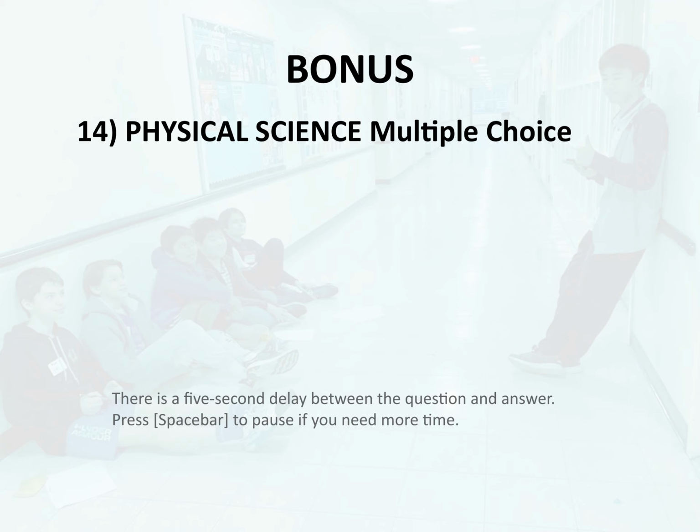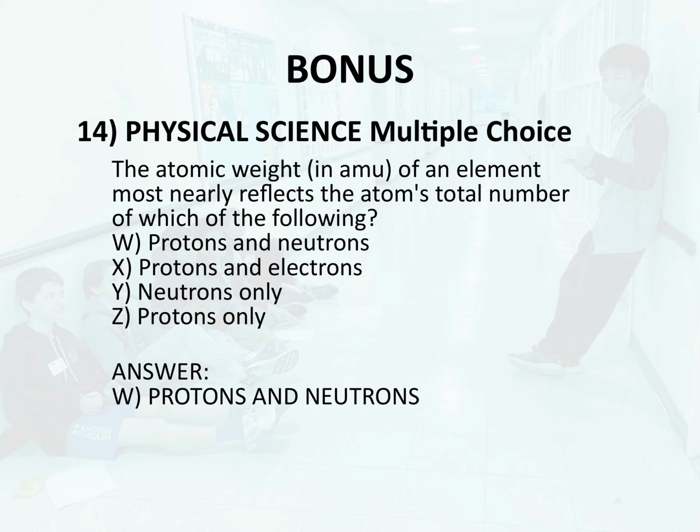Bonus 14. Physical science. Multiple choice. The atomic weight of an element most nearly reflects the atom's total number of which of the following? W. Protons and neutrons. X. Protons and electrons. Y. Neutrons only. Z. Protons only. Answer. W. Protons and neutrons.